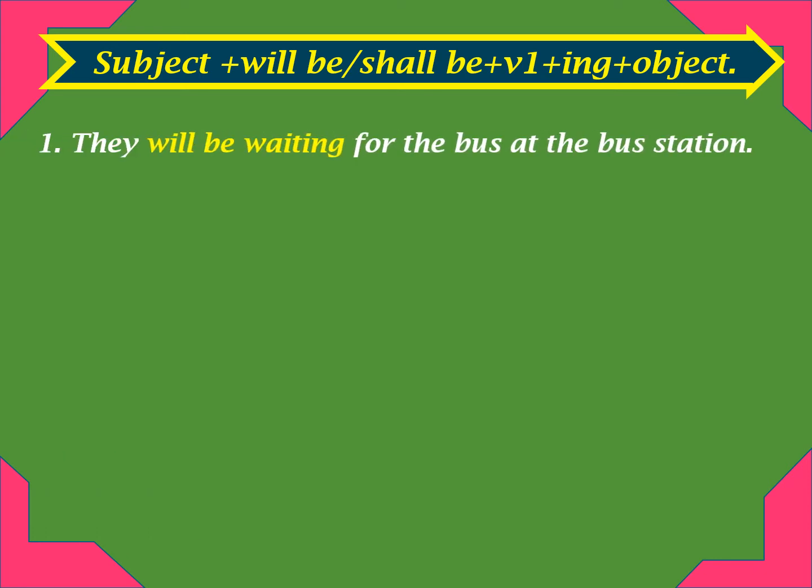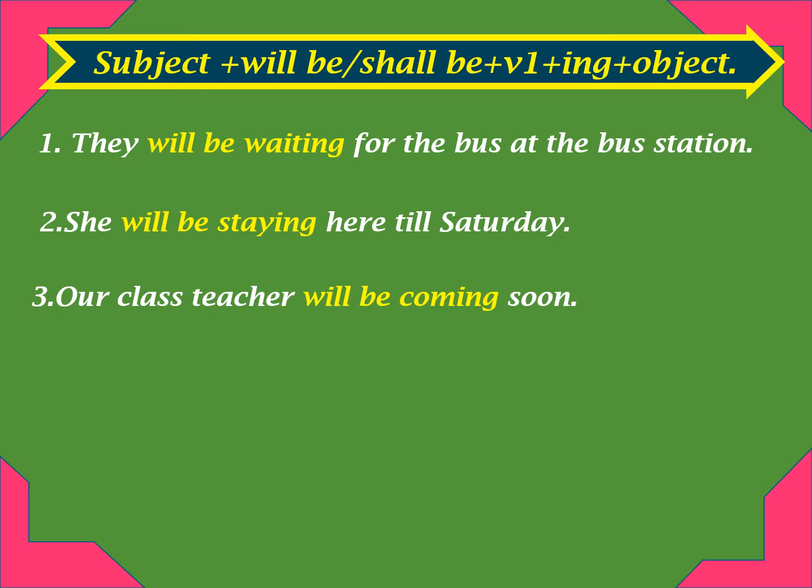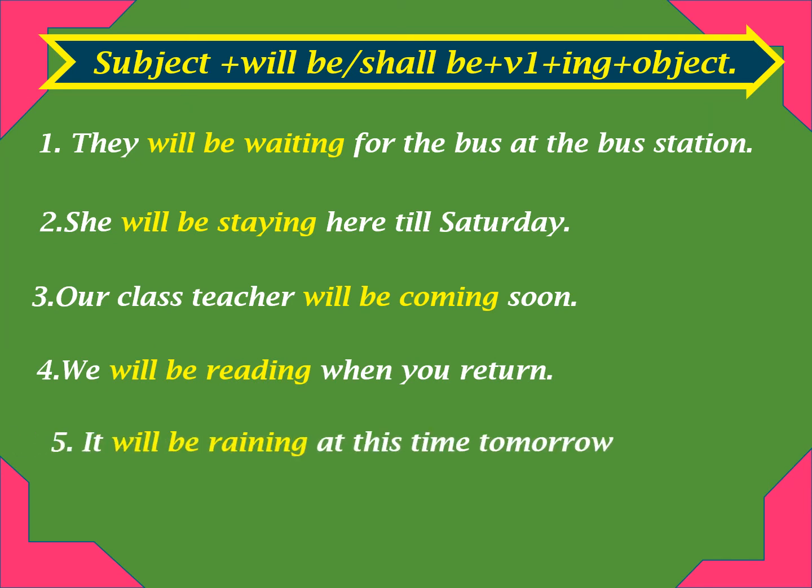Here are a few examples of future continuous tense. They will be waiting for the bus at the bus station. She will be staying here till Saturday. Our class teacher will be coming soon. We will be reading when you return. It will be raining at this time tomorrow.